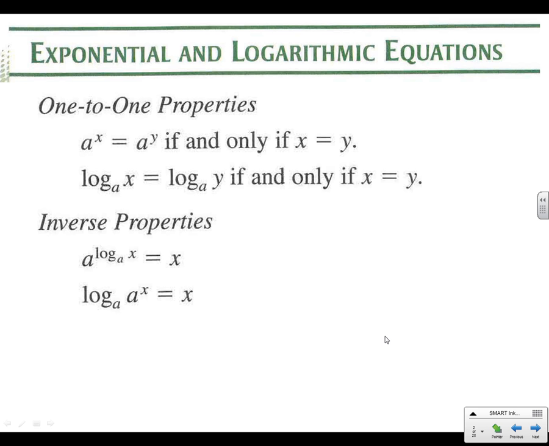All right, so we want to remember these properties, the one-to-one. If we've got a^x and a^y, we can cancel them out, so x equals y. And same thing here, if we've got log a of x and log a of y, we can also cancel and have x equals y. Same thing with the inverse, right? a to the log a of x is going to cancel, leaving us with x. Log a of a^x, with x as the exponent, just leaves us with x. So we want to remember these four. We're going to use them in these problems.